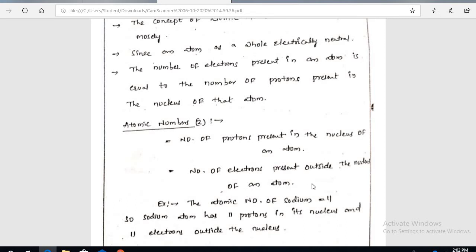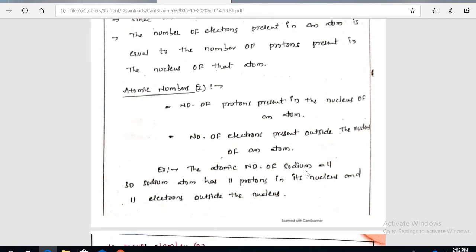Example: the atomic number of sodium is 11. So a sodium atom has 11 protons in its nucleus and 11 electrons outside of the nucleus.